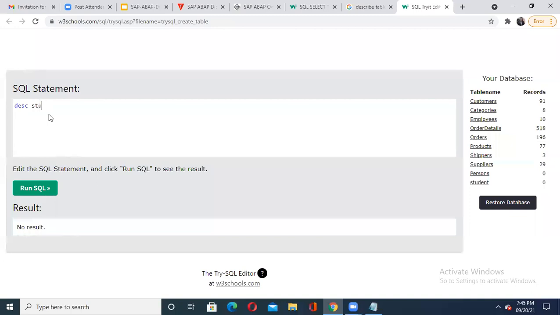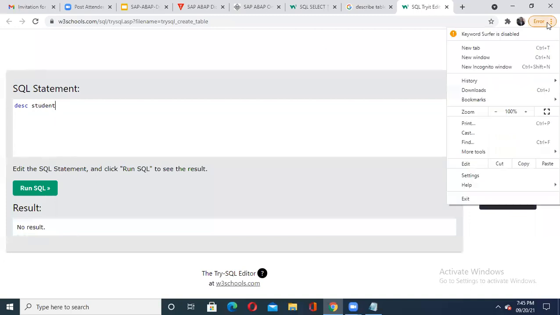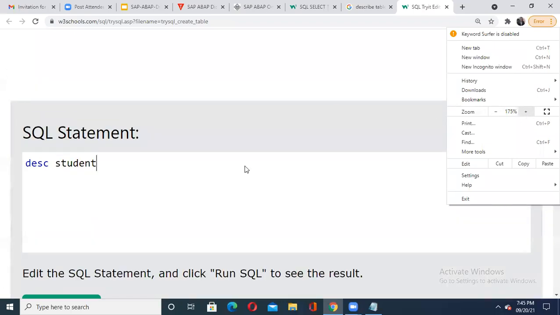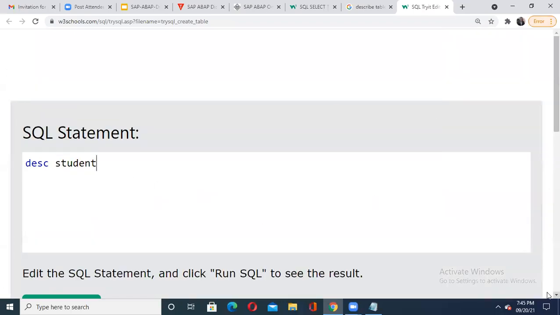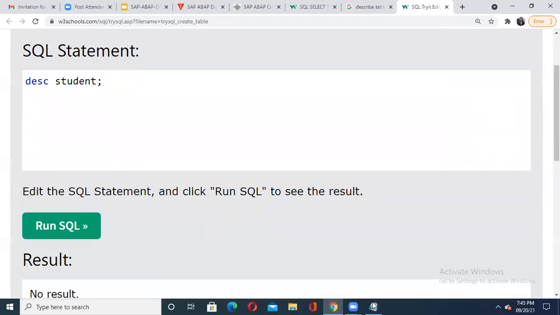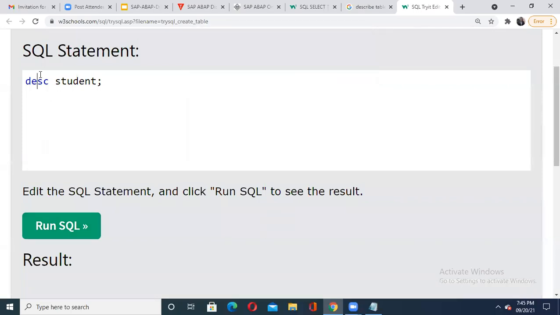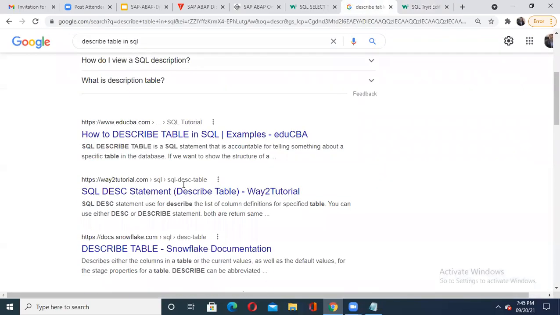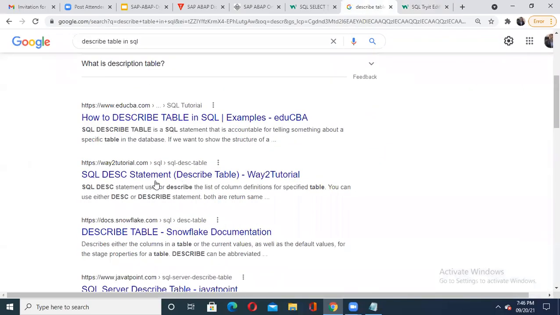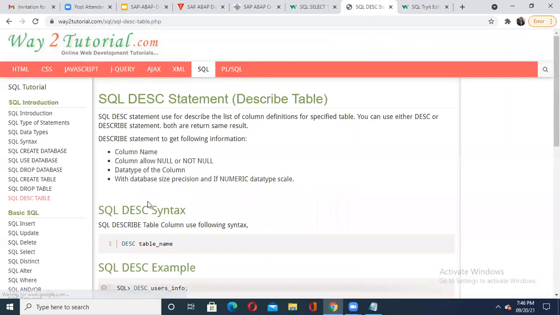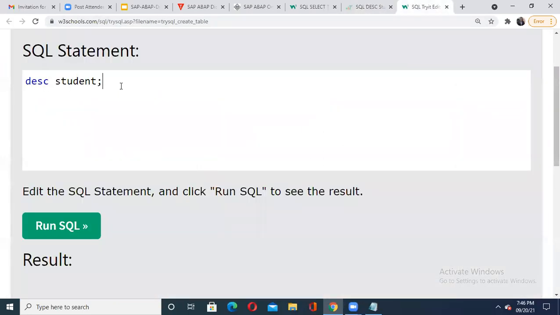See that it is accepting my query. Hope you may be able to see. Okay, my dear students. Now you may be able to see it properly. This is describe table student, and I'm giving the end of that, and I'm running this. Yeah, there is an error. Describe student. I may have made some error. Here it is using only DSC. When we are using this describe, here you have to understand what the syntax is. I'm just making some mistakes over here. See, it is directly DSC and your table name. I have given that. Let us see.